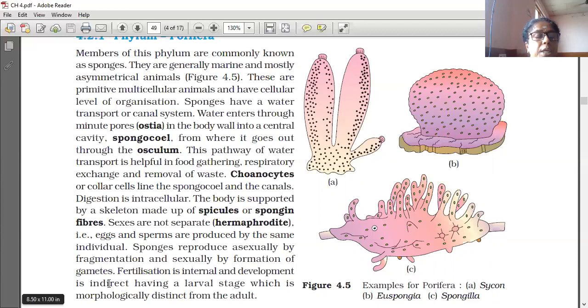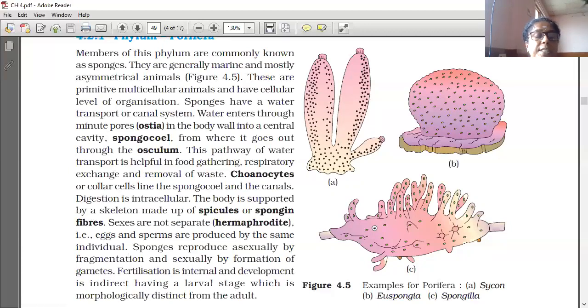No, it is the reverse. In indirect development, the larval stage will be there, and in direct development, the larva will not be there. What is a larva? A larva is the offspring which is dissimilar to the parent, not looking like the parent. Example, the tadpole is the larva of a frog, but it is not looking like a frog. It looks like a fish only.